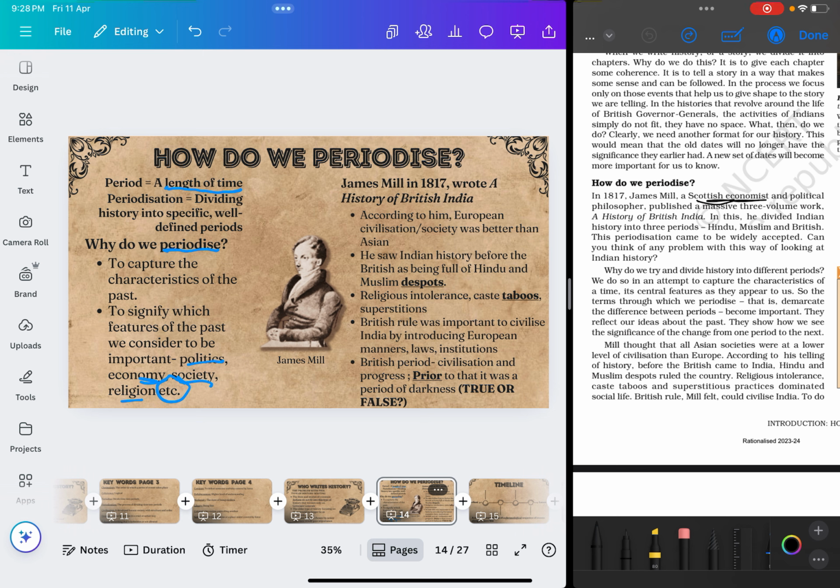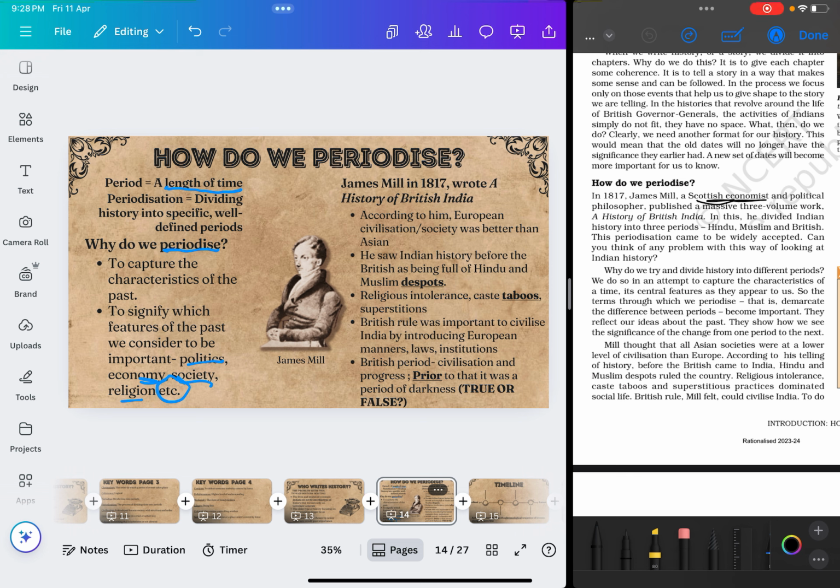So I can maybe say a period when people in India only farmed, or a time when people began to start working in factories as well apart from farming. So now I have divided history into these two or three periods. And simply we are doing it so that we can make our own study of history simpler.